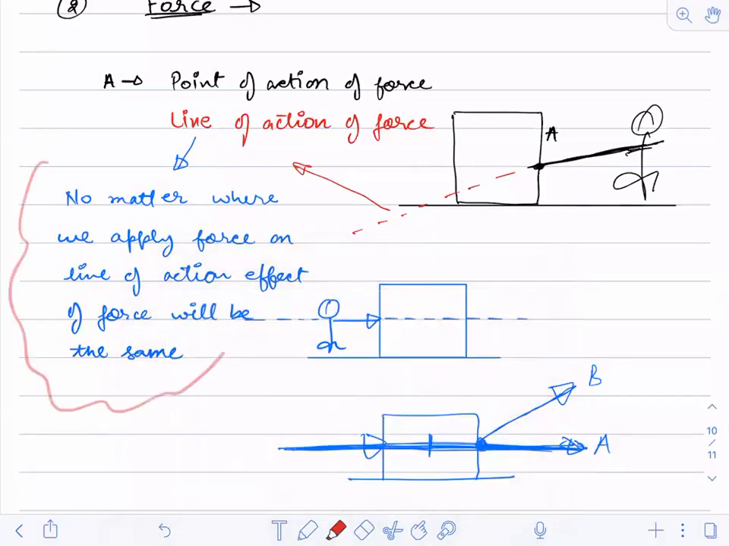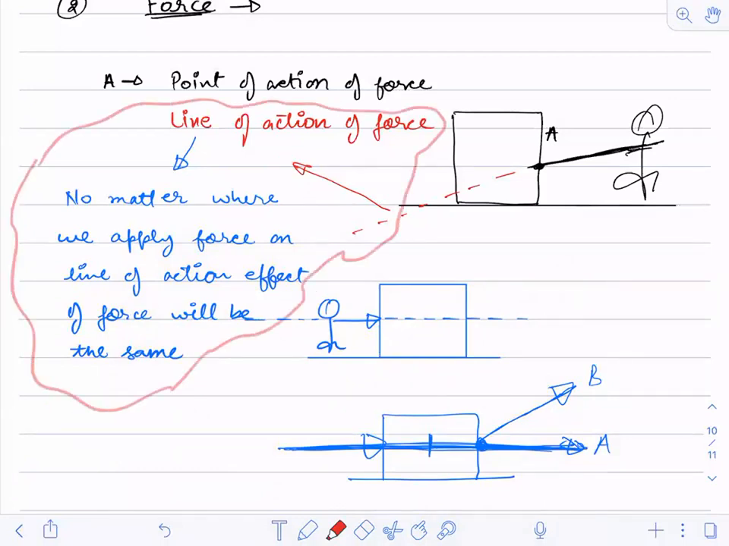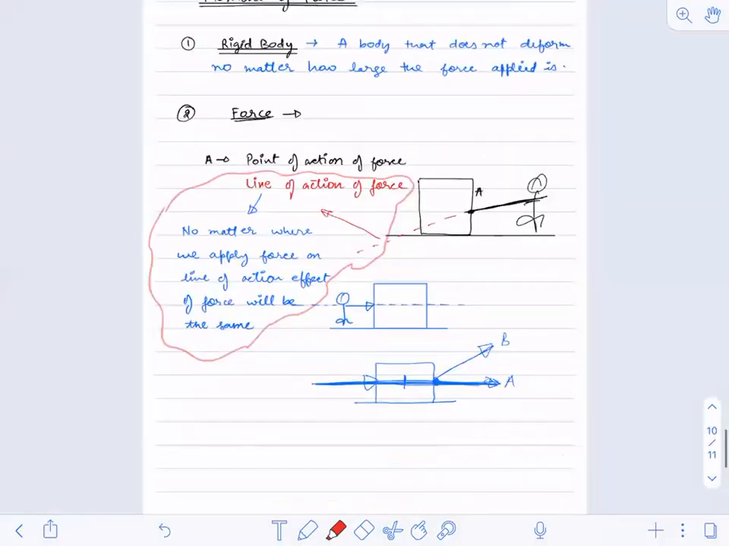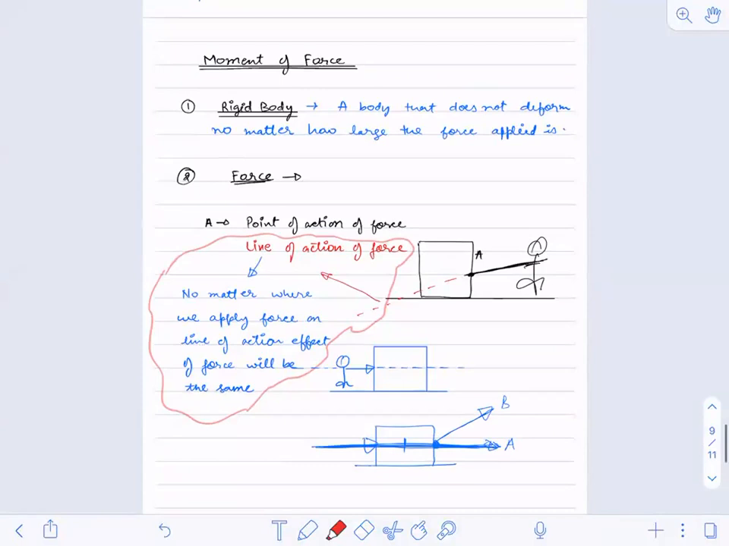Is it okay? This is about the line of action. Did you understand what is line of action of force? Now, if you have understood all these three points, what is rigid body, what is point of action of force, and what is line of action of force, now you are ready to study the moment of force.